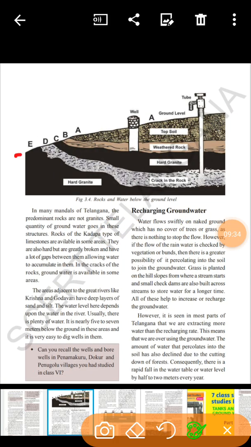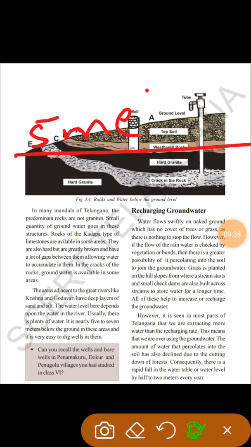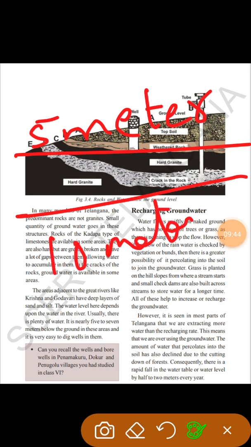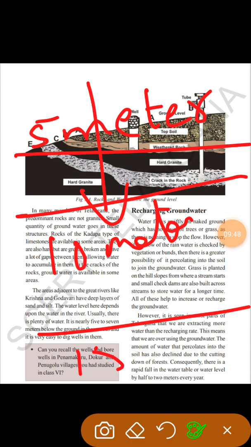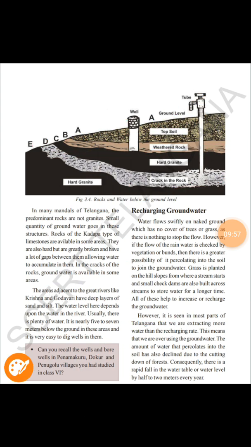For example, this year the water table is at 5 meters. Next year it will go below 10 meters. Then we have to dig till 10 meters below. And the next year it will become 15 meters, because every year it is going down by about 2.5 meters, because people are not recharging the groundwater level.